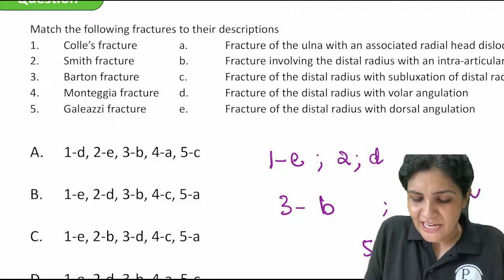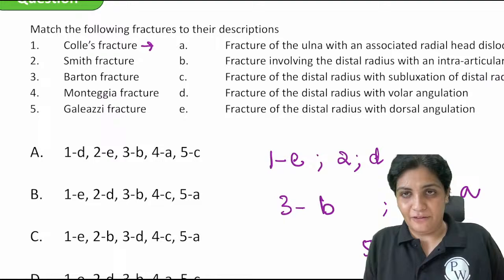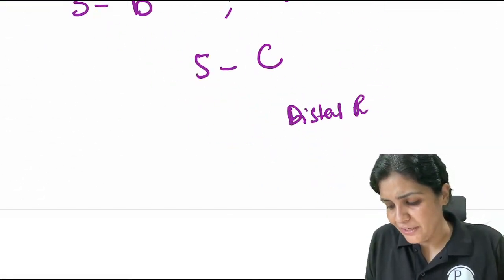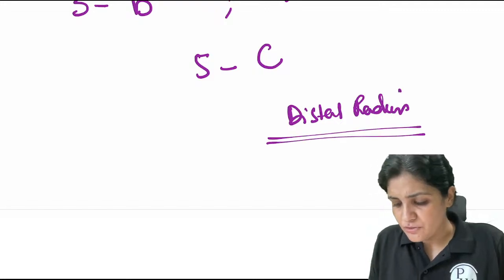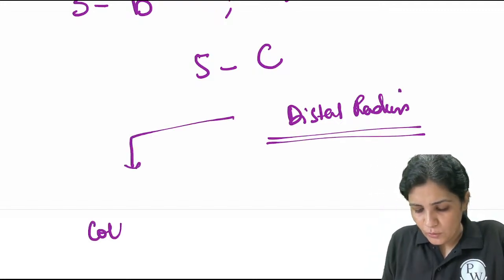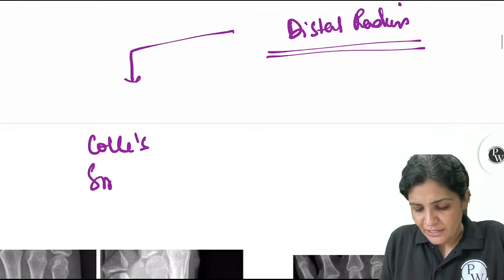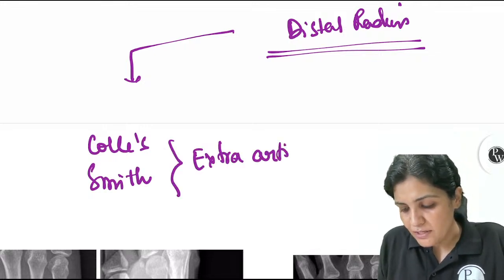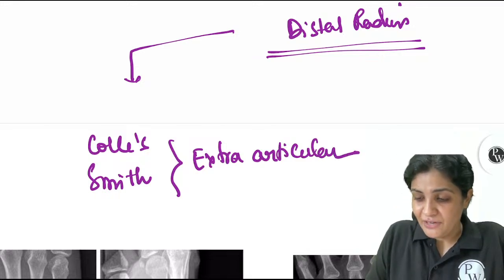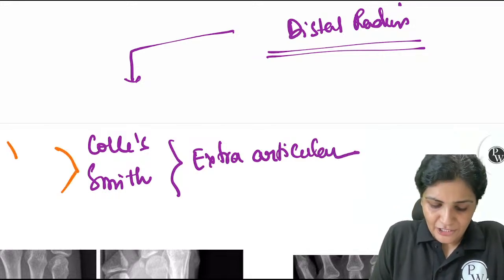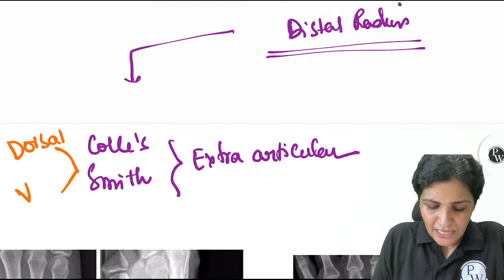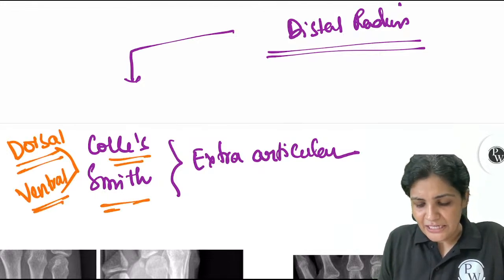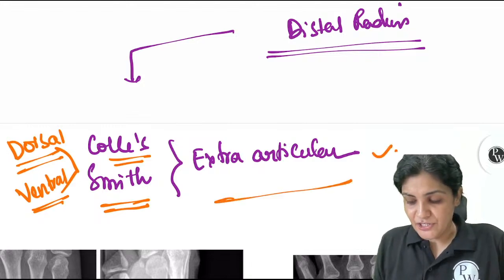So the Colles fracture, as we all know, is an extra-articular fracture. Whenever we are dealing with distal radius fractures, you have to remember there are various types. Starting with the Colles fracture and the Smith fracture, these two are extra-articular fractures. What is the difference between them? The only difference is the angulation. Dorsal angulation is Colles, ventral angulation is Smith's. Those are the extra-articular fractures.